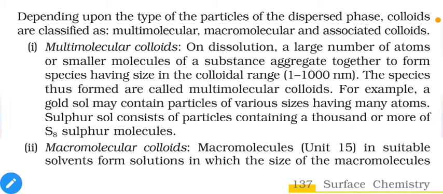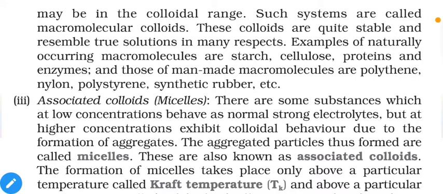The next is macromolecular colloids. You will learn about macromolecules in unit 15. They are large sized molecules, for example polymers or protein molecules, which in a suitable solvent form a solution in which the size of the macromolecules may be in the colloidal range. Such systems are called macromolecular colloids. These colloids are quite stable and resemble true solutions in many aspects because they are not a bunch of different small tiny particles.